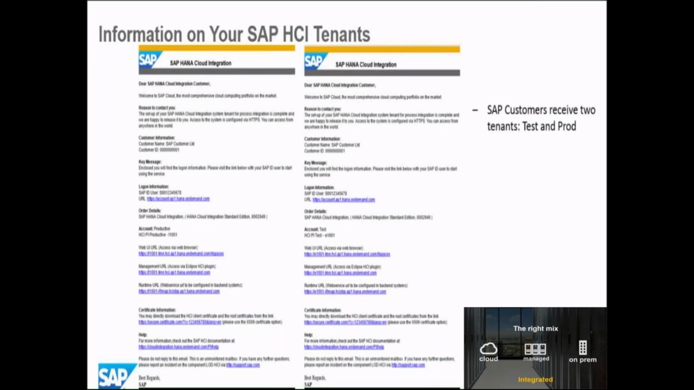One mail has these two details: one is the test tenant, another is your production tenant. Both details are in front of you. The one on the left side is the production, and the one on the right is test. Here you can see the account: in one account it is written productive, and in the other it is written test. So you are provided with two tenants, and both are identical.